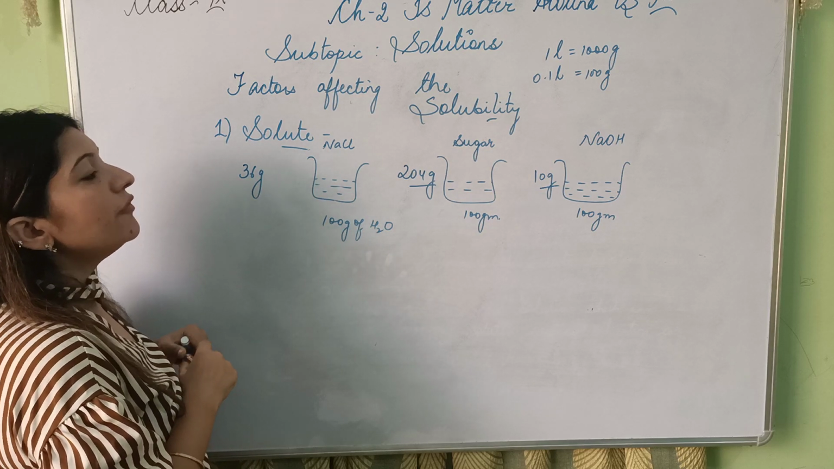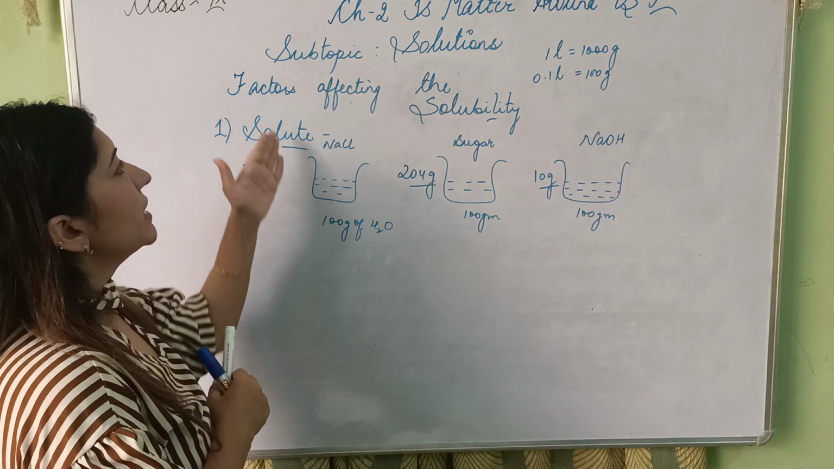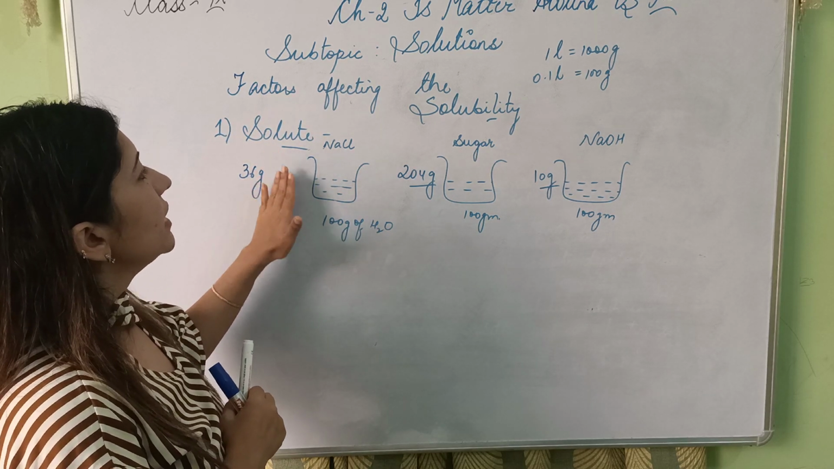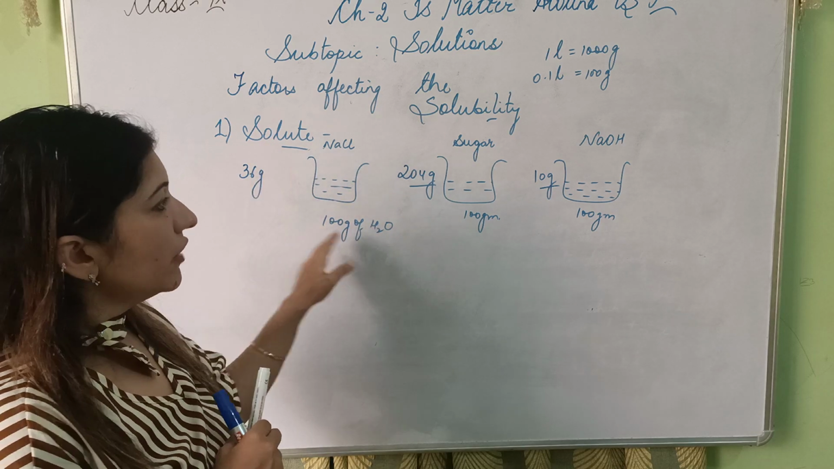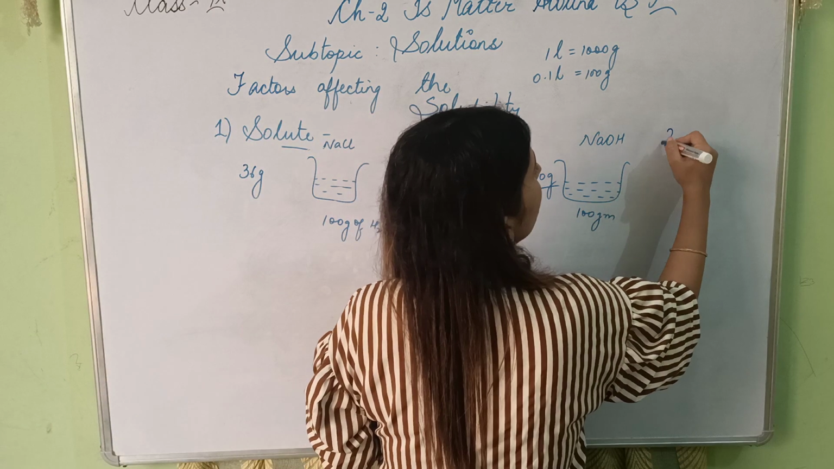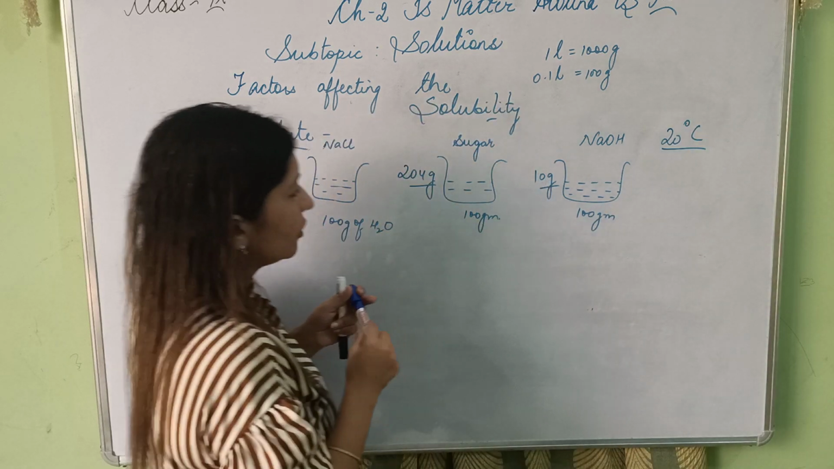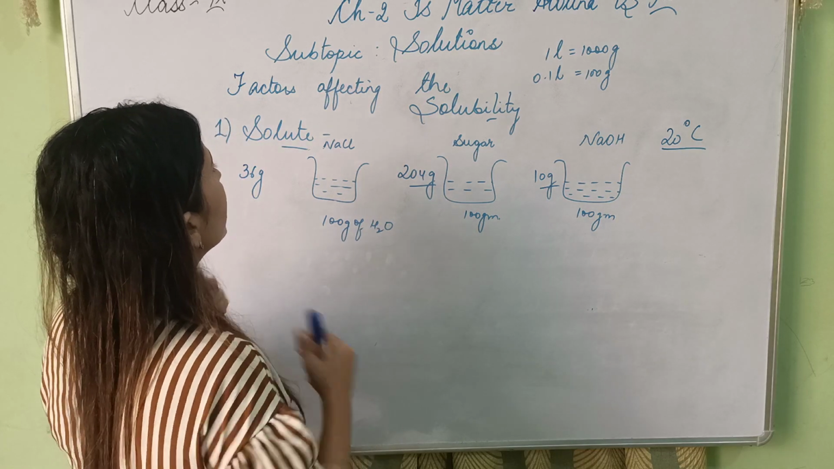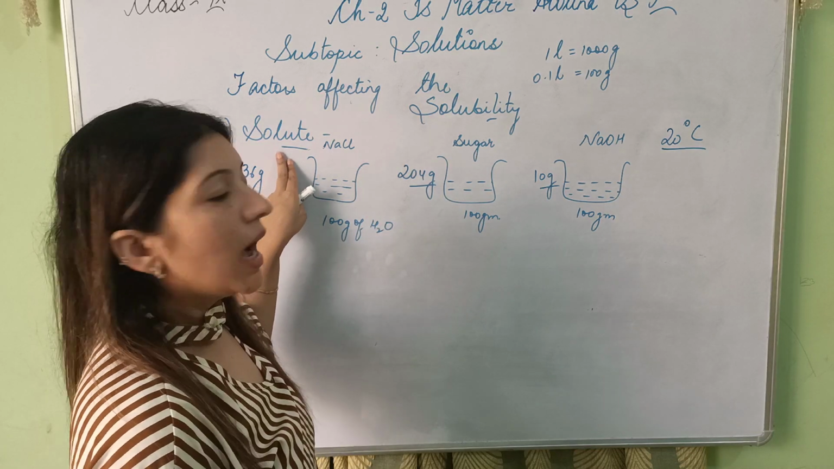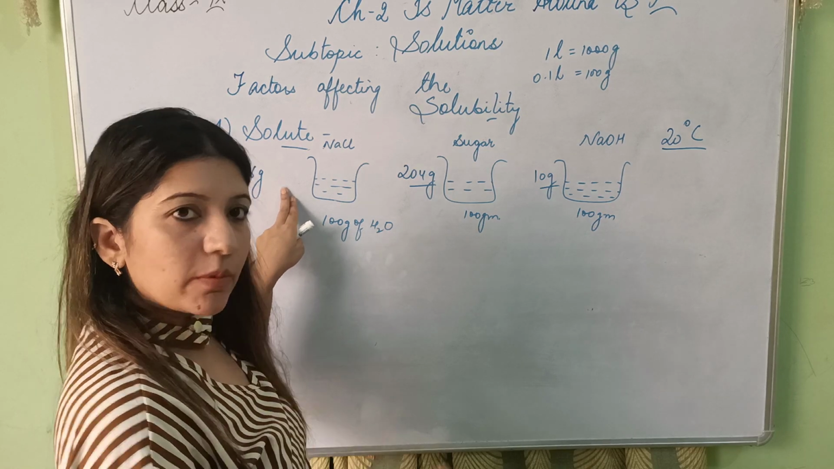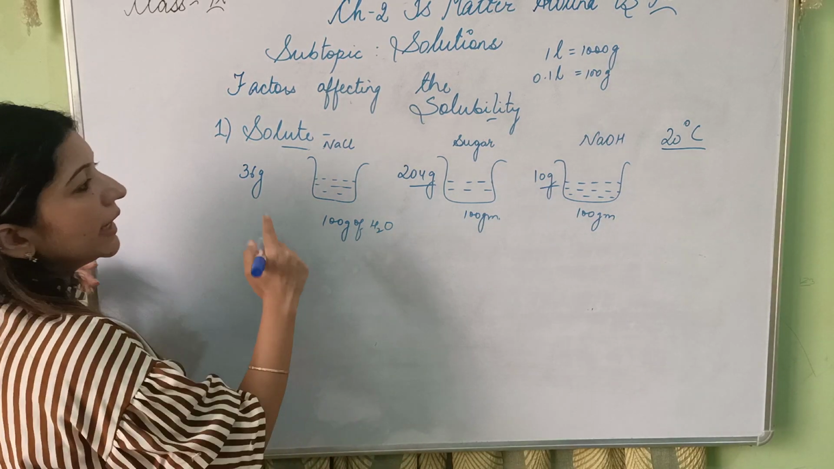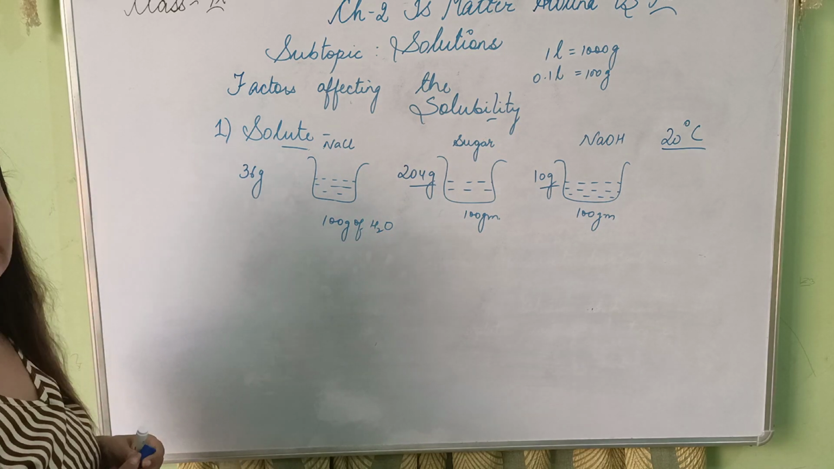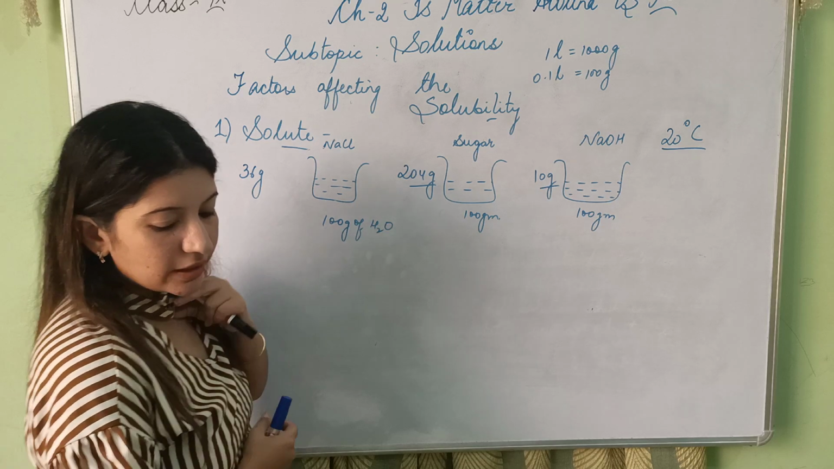So the solubility depends upon solute also. Like different solutes have different solubility. And this is at a temperature of 20 degrees Celsius. I have kept the temperature also constant. I have taken a constant solvent also, and you can see the highest amount of solute which can be dissolved in the same solvent is quite different. So the first factor is solute. It depends upon the solute also.